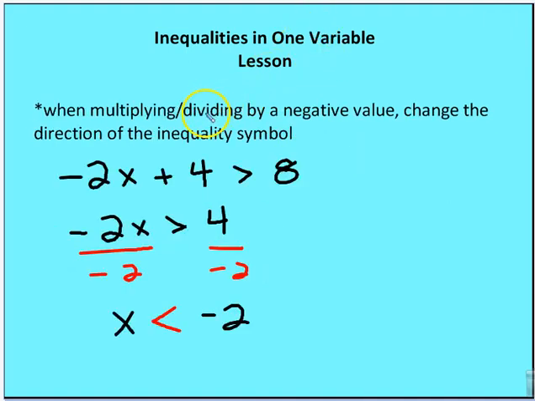The next thing we need to know is that when we're dealing with inequalities and we multiply or divide by a negative value in order to isolate x, meaning to have a coefficient of positive 1 in front of x, then we need to change the direction of the inequality sign. I start out with my linear inequality: negative 2x plus 4 is greater than 8. I'm going to divide both sides by negative 2 because I want the coefficient in front of x to be positive 1. When I divide by negative 2, I need to change the direction of the inequality sign. So I end up with x is less than negative 2.